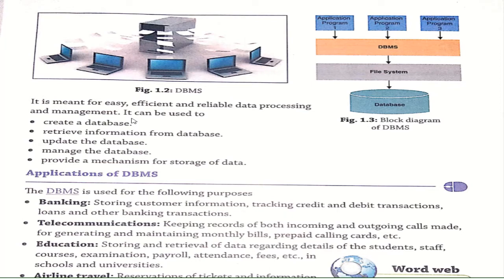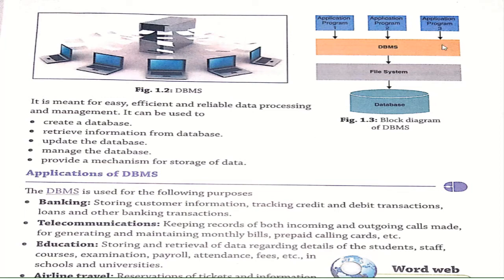You can create a database, retrieve information, update the database and manage the database. You can even provide a mechanism for storage of data, which means you have some medium where you can store your data in a well organized manner. You can see the block diagram also, showing how the data is organized.